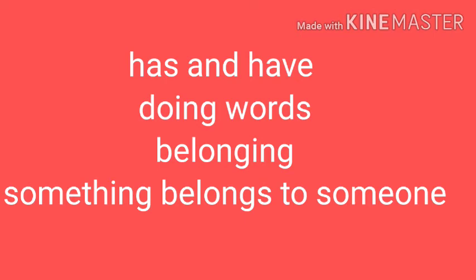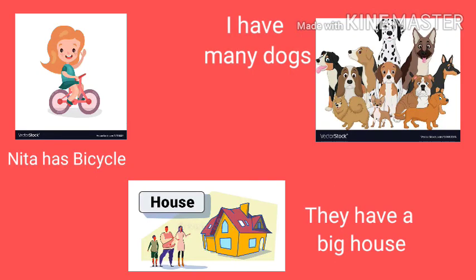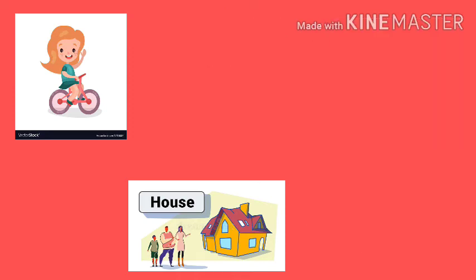Has and have are also used as doing words that show belonging. That is, something belongs to someone. Now look at these examples. Nita has a bicycle. I have many dogs. They have a big house. It means that the bicycle belongs to Nita. Many dogs belong to me. A big house belongs to them.